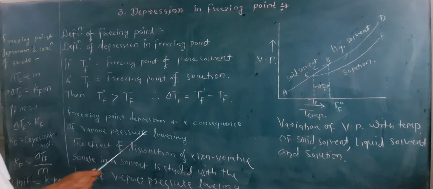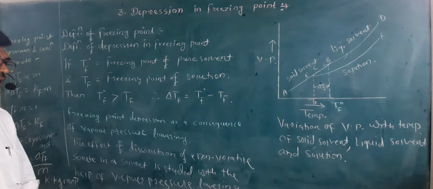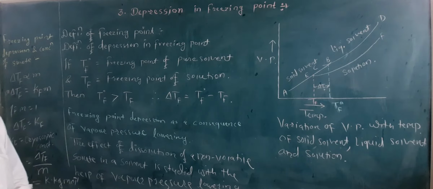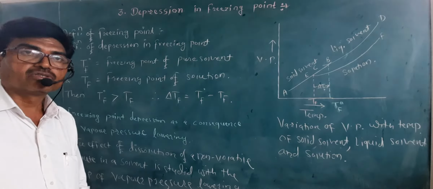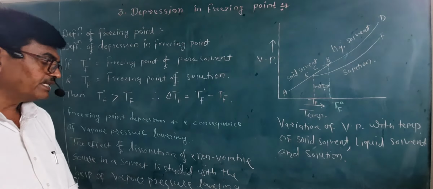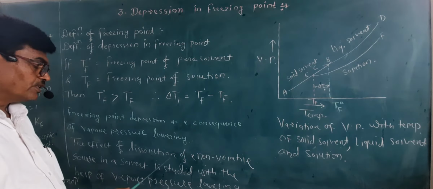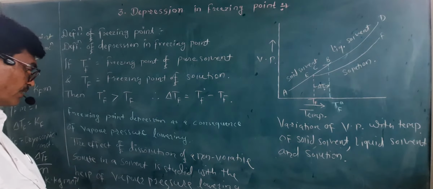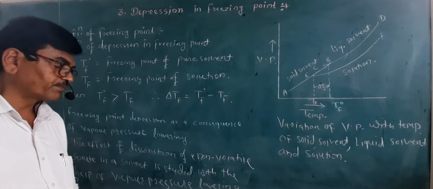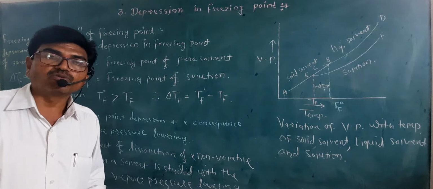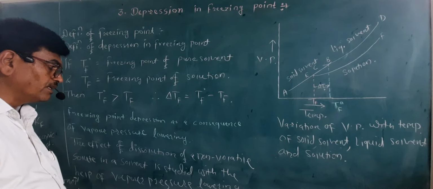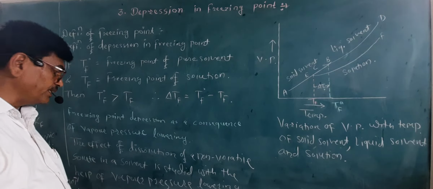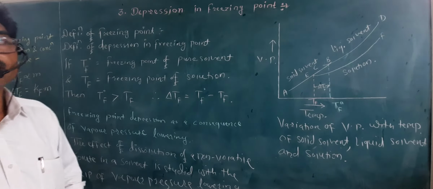So this freezing point depression is a consequence of vapor pressure lowering. So again, freezing point depression is another evidence which proves how the vapor pressure lowering occurs. This can be explained with the help of the effect of dissolution of a non-volatile solute in a solvent, which is understood or studied with the help of vapor pressure lowering.